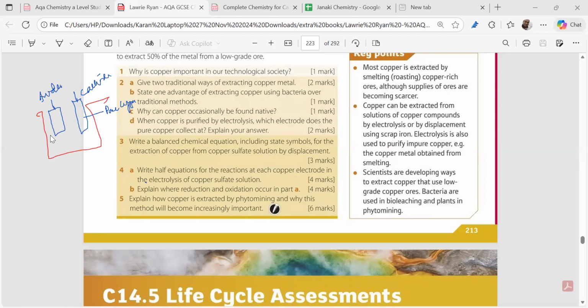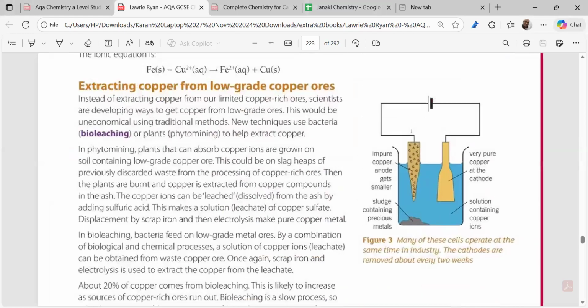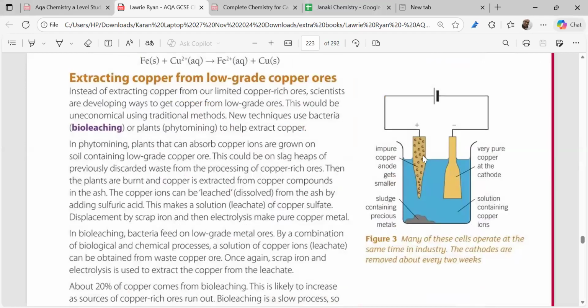Clear? There's a picture over here. You mark it important. Understood? We are purifying copper. We know now copper is obtained 95% pure, so we are going for electro refining or electrolysis. How do you do it? We take pure copper at the cathode. We take the impure copper at the anode. This contains impurities. Can you see this? Understood? This thing is there.